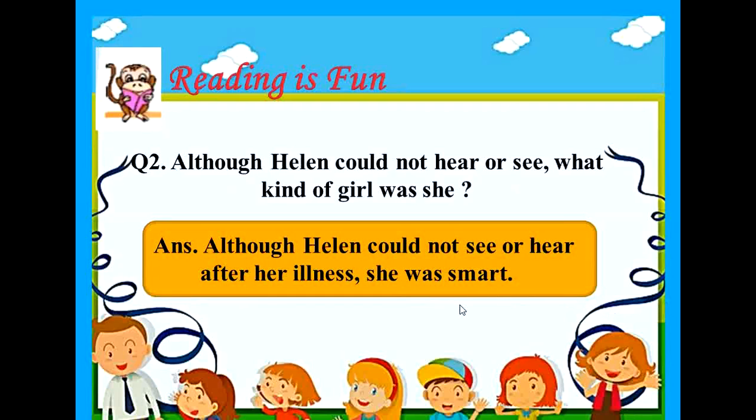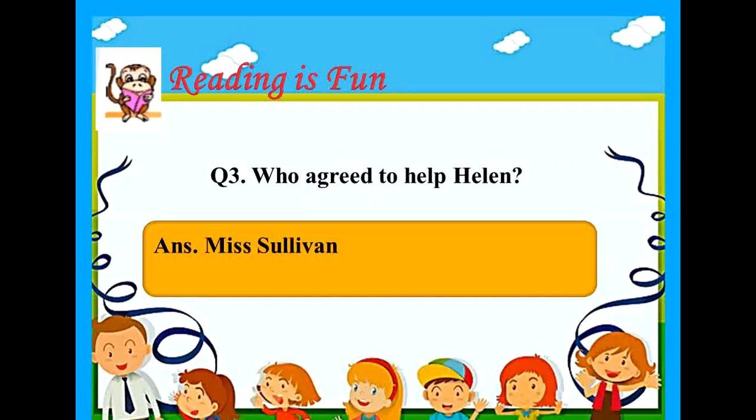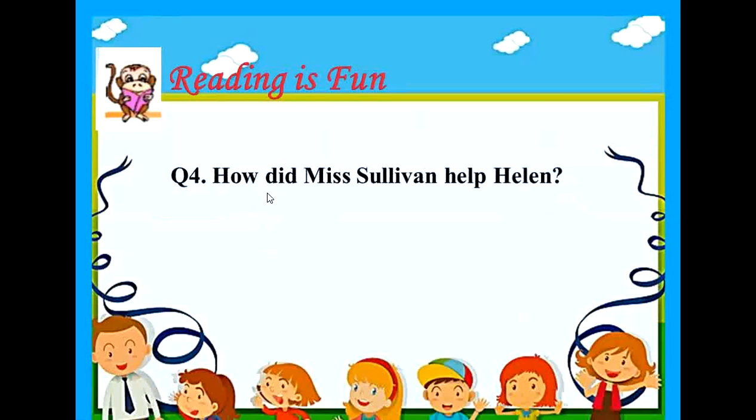Okay? Moving on to our third question. Who agreed to help Helen? Here the answer is Miss Sullivan, Helen's teacher, agreed to help Helen. The fourth question given here is, how did Miss Sullivan help Helen?